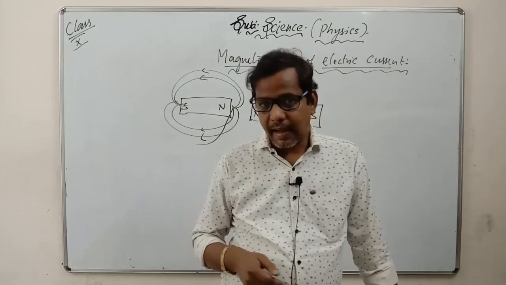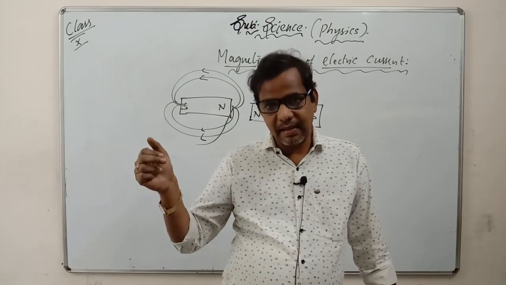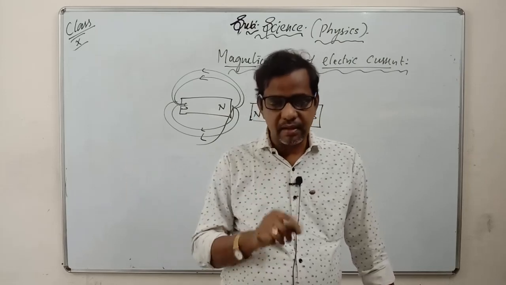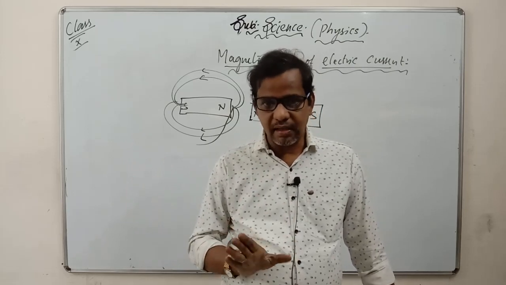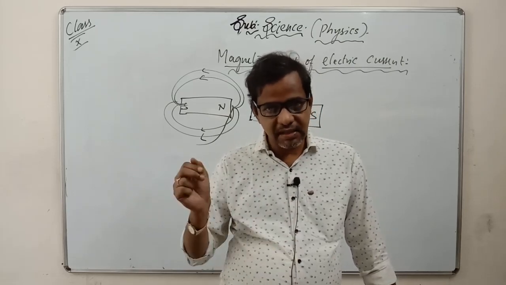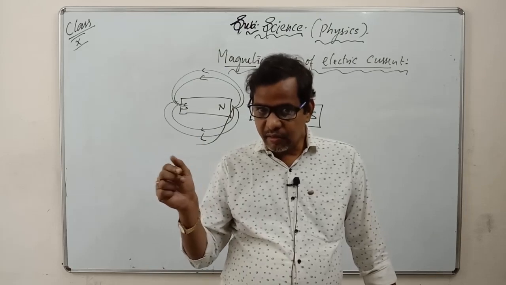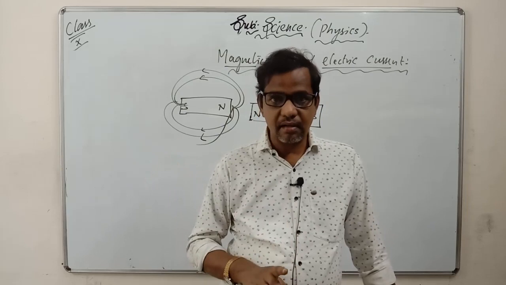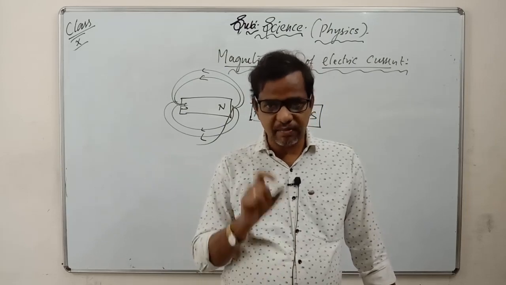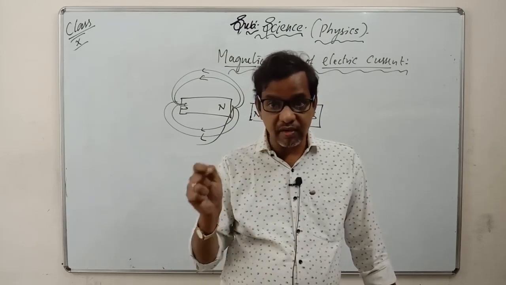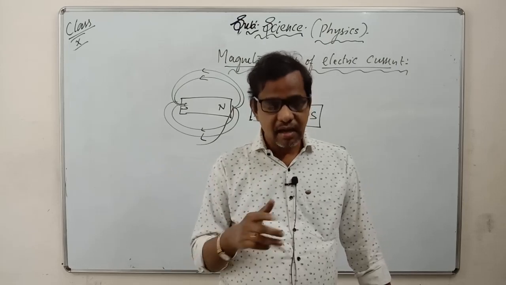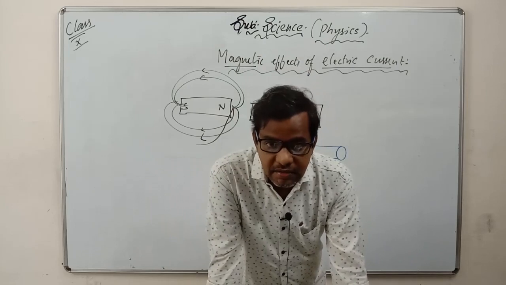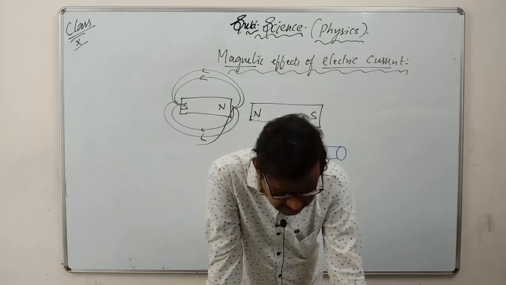Connect both ends to the galvanometer and insert a magnet inside it. When you insert the magnet inside it, there will be a deflection in the galvanometer. We are not doing anything else here, just inserting the magnet into the hollow space, but there is a deflection in the galvanometer. The galvanometer indicates that a small current is produced when we insert a magnet. I have told you this already, two times.